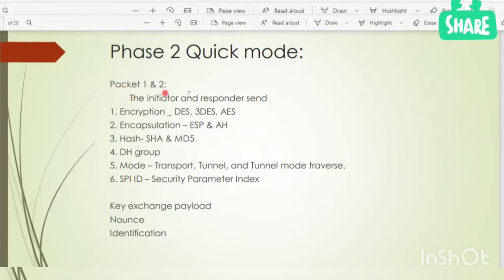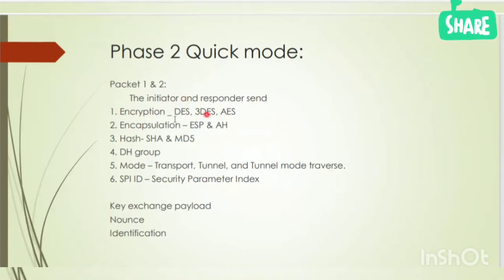Okay, in packets 1 and 2, the initiator and responder share with each other the encryption: we have DES, triple DES and AES. Then encapsulation, ESP or AH. I have already explained the difference between ESP and AH. It's very simple: ESP provides integrity and encryption, and AH provides only integrity. Then hash, we have SHA and MD5. Then DH group. Then mode, we have 3 modes: transport mode, tunnel mode and NAT traverse. Then SPI ID. SPI means security parameter index. So they will share these details.